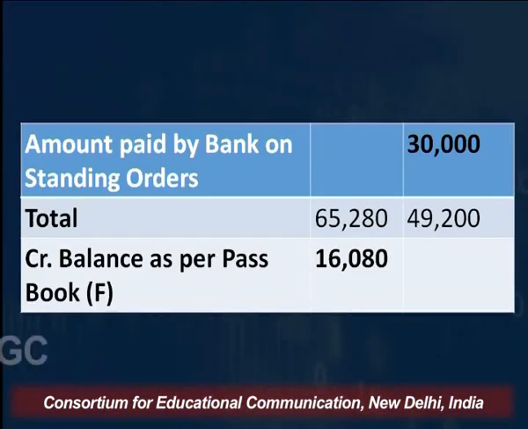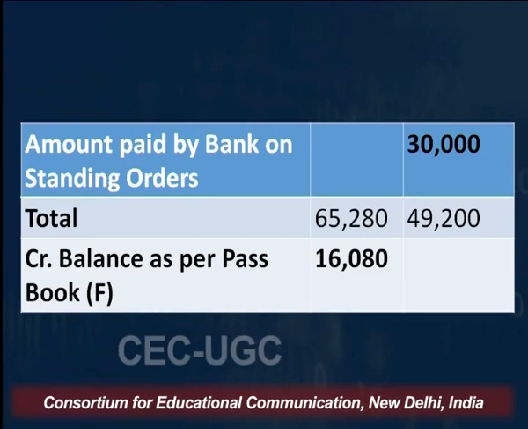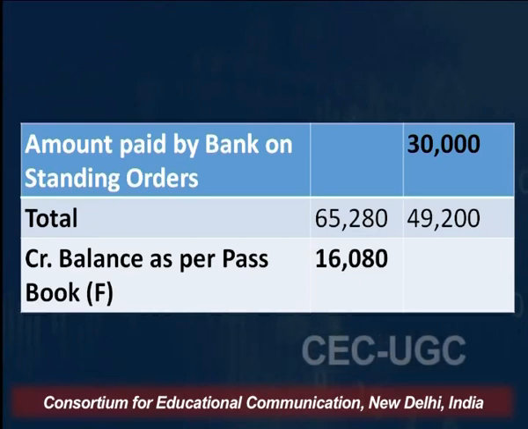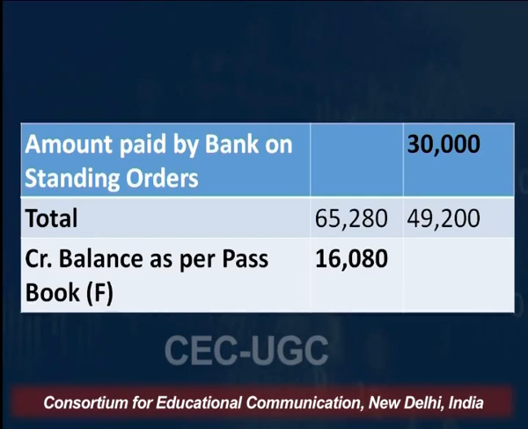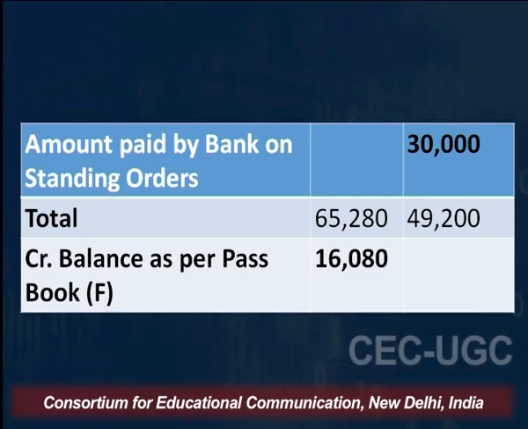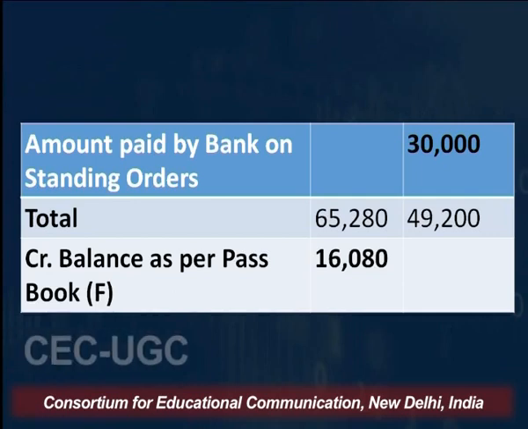And then after this, the next item is the amount which was paid by the bank on your standing instruction. So there was a total of 30,000 which your bank paid on your behalf. So we are going to subtract that amount. You were not exactly aware this has been paid on 8th or 9th, because sometimes there are holidays, sometimes there is Sunday. Any installment which is due on 10th, for example, if 10th falls on Sunday, will be subtracted on Monday, the next working day. So that is why you did not record it, but the bank has paid it on your instruction itself.